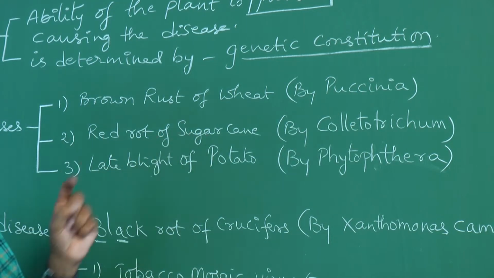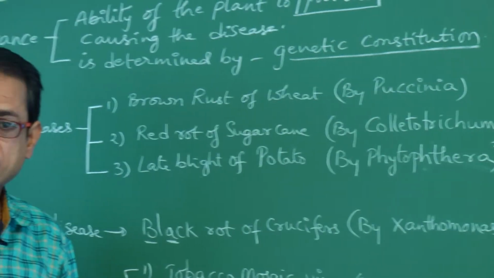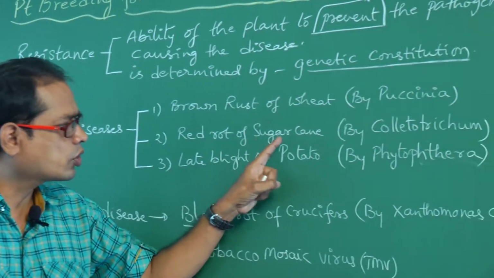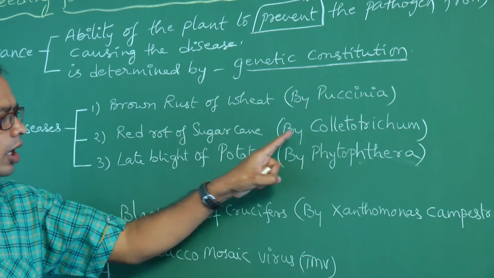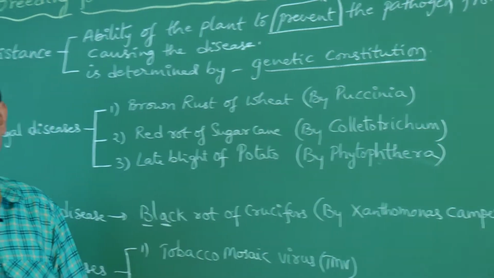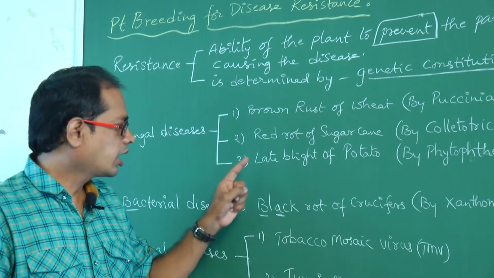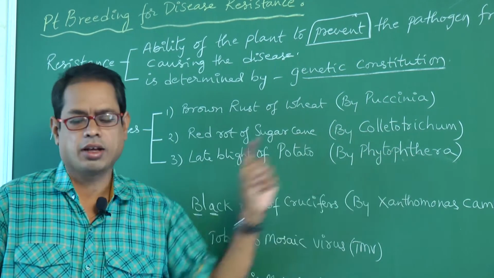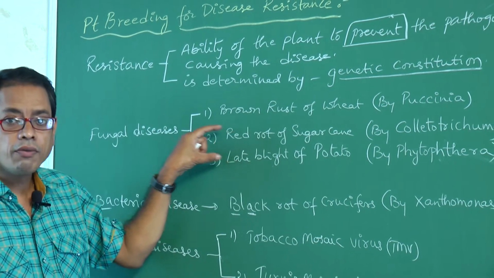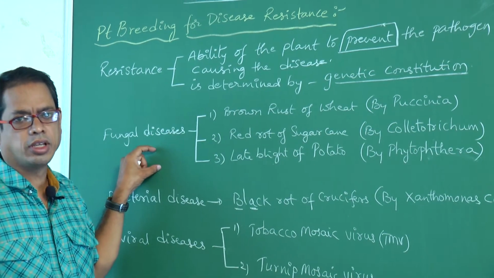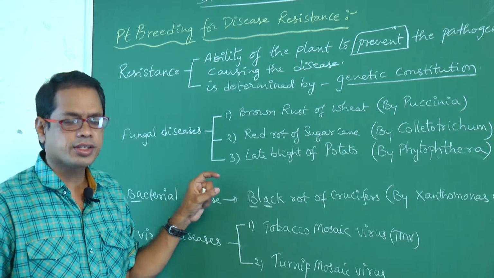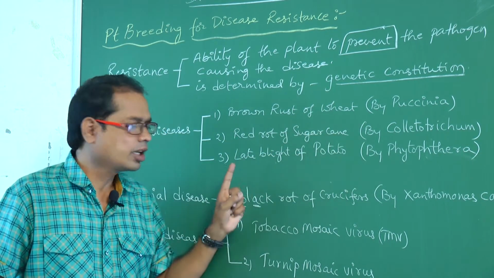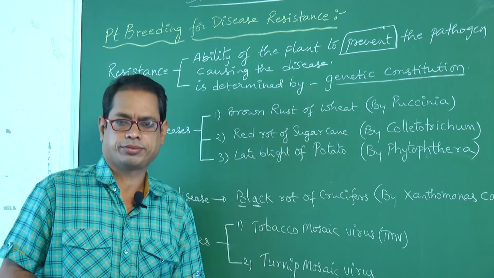Red rot of sugarcane, in which red streaks appear, caused by Colletotrichum falcatum. And late blight of potato caused by Phytophthora. So these are the 3 fungal diseases: brown rust of wheat, red rot of sugarcane, late blight of potato.